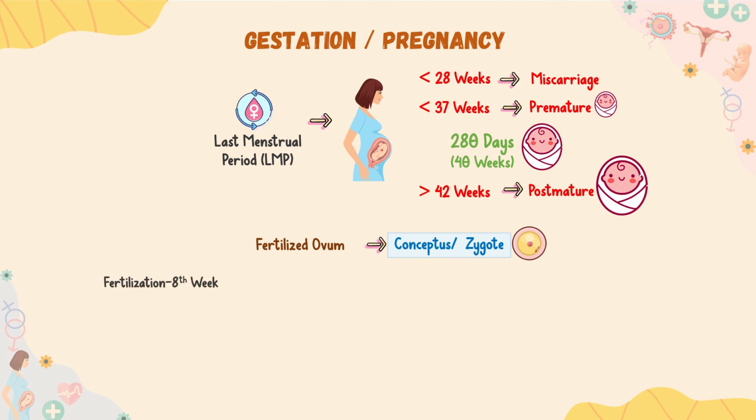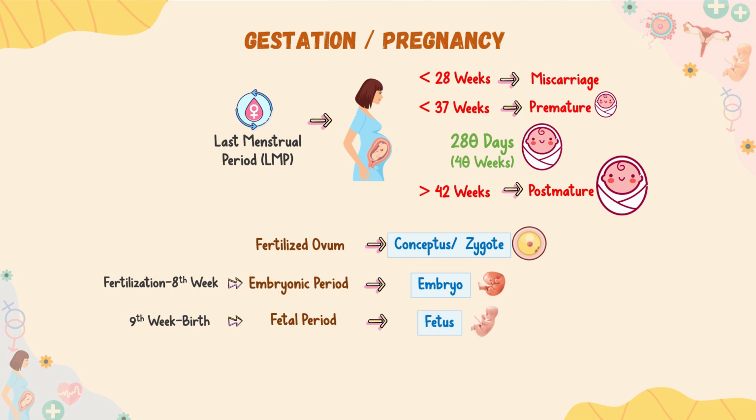The period from fertilization through the 8th week of gestation is known as the embryonic period, with the zygote now being called an embryo. The period from the 9th week of gestation through birth is known as the fetal period, with the embryo now being called a fetus. At birth, the fetus is then known to be an infant. So, you must not get confused with these terms.